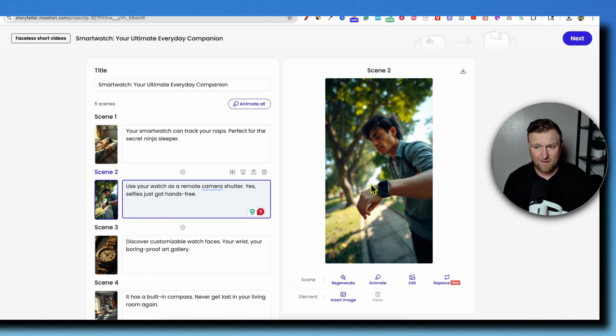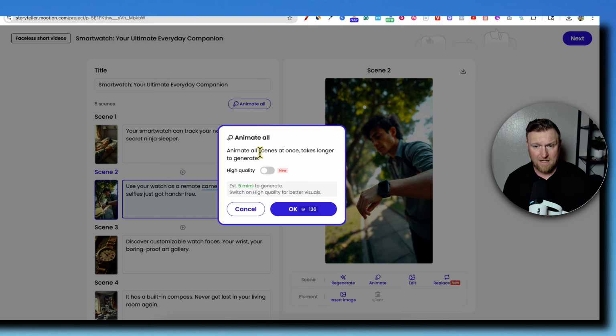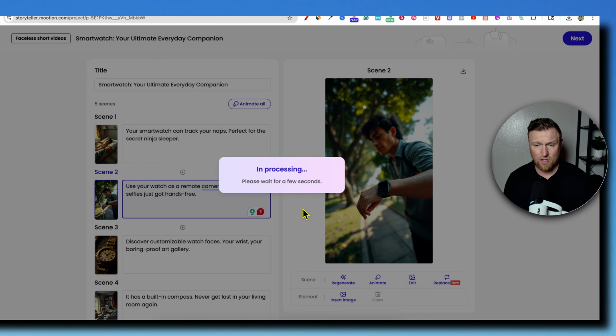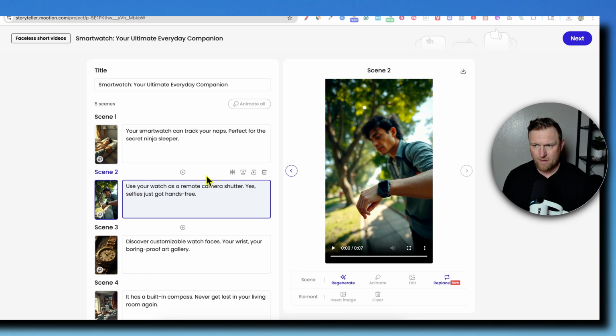Now what we want to do is, these, I believe, are just the images, and you could just keep it like this and publish. Or you can push this animate all. If we push animate all, the scenes at once take longer to generate. You can check mark the high quality. Of course, I'm going to do that right now. It's going to tell you how many credits, 272 credits, estimated 2 minutes to completion. Let's push OK.